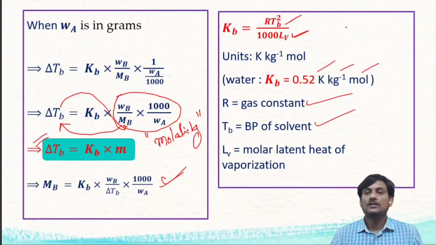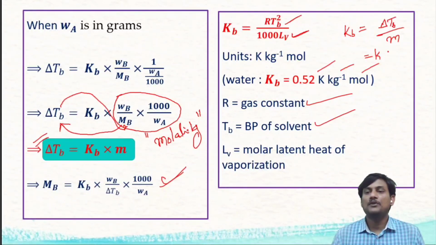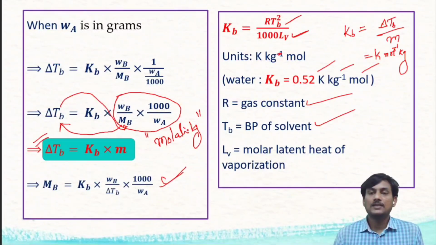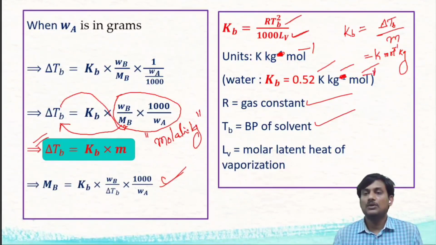How can you get this? We know that KB is equal to delta TB by molality. Here delta TB is expressed in Kelvin, and molality is the number of moles per kg of solvent. So the units are kg mole inverse. Sorry, the units are kg mole inverse, not kg inverse mole. It's kg mole inverse. Okay, this is about elevation of boiling point. Thank you.